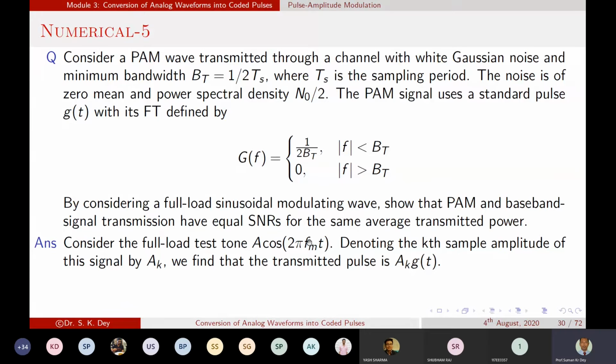In the kth sample, what should be the amplitude of this signal? The amplitude of this signal at the kth position will be ak. So ak will be transmitted along with the pulse through the transmission medium, the channel. If we consider the pulse transmitting through the channel, that is the transmitted pulse, and the transmitted pulse will be equal to ak into g of t.